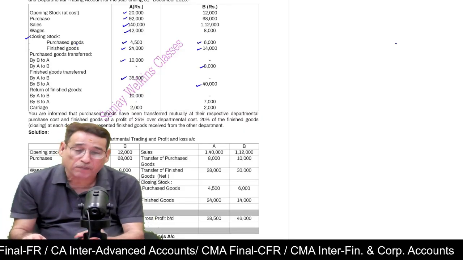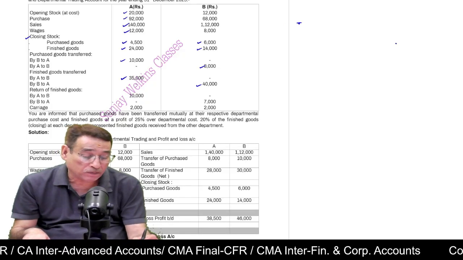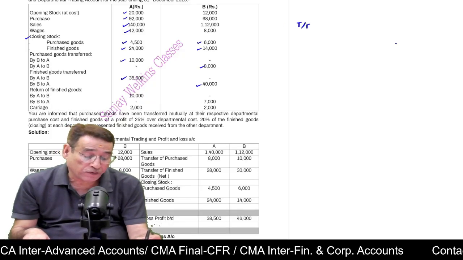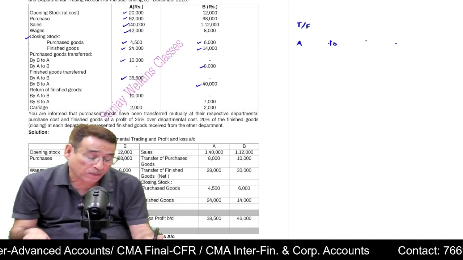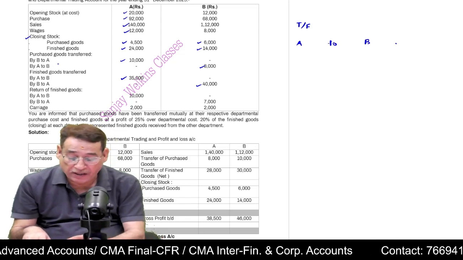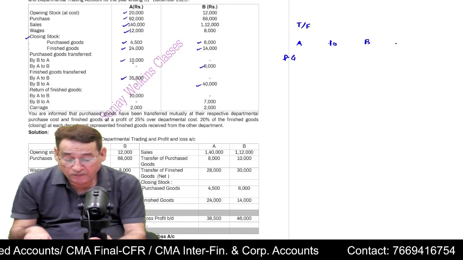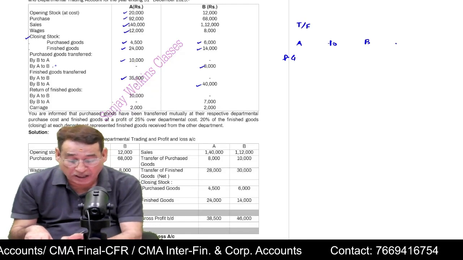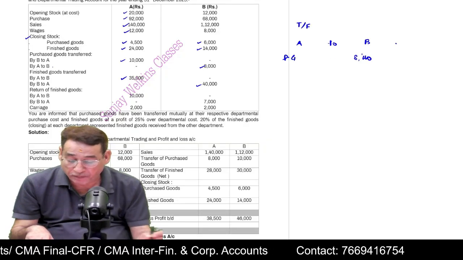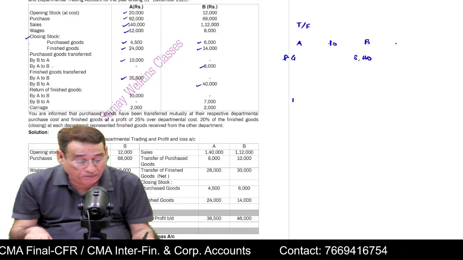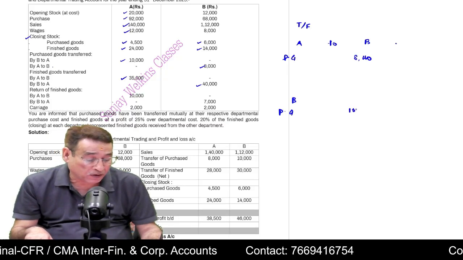But just to make the point clear, for example, in this case, first of all, it is written transfer by department A to B. Department A has transferred 8,000 worth of purchased goods to Department B, and Department B has transferred purchased goods worth rupees 10,000.